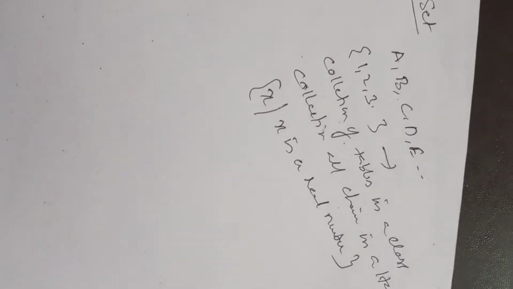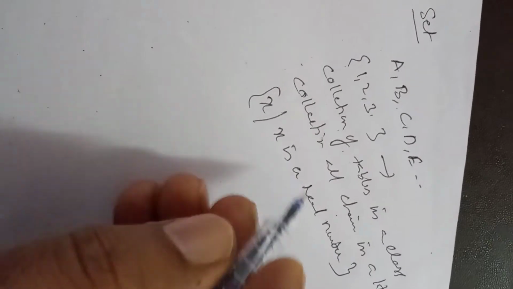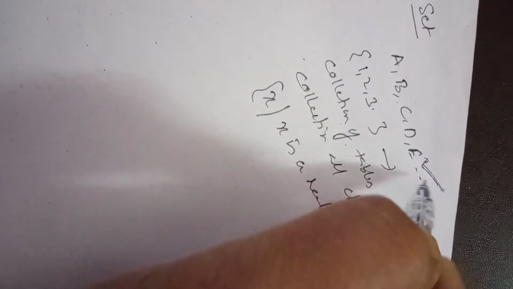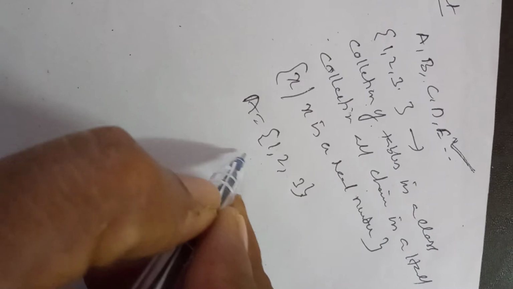Now here, what is the definition of a set? A collection of well-defined objects is called a set. Sets are always denoted by capital letters. In this example, A is equal to 1, 2, 3, which is a set. Here 1 is an element of the set A. Similarly, 2 is an element of the set A, and 3 is also an element of the set A.